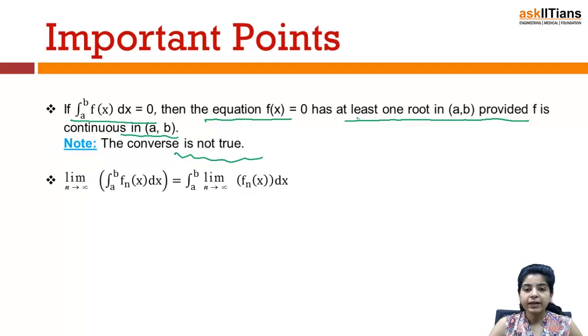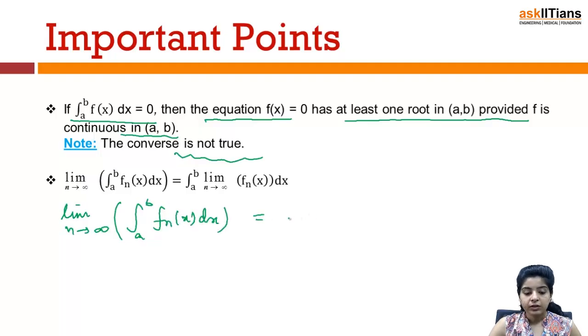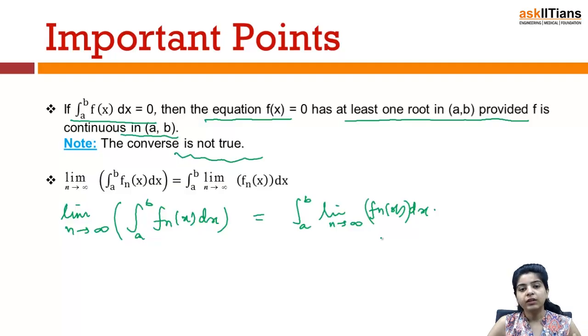Next we have: limit n tends to infinity of integral a to b f_n(x) dx is equal to integral a to b of limit n tends to infinity f_n(x) dx. That basically means that if you have to take a limit of an integral, you can take the limit inside the integral sign, and write it as integral a to b, then limit n tends to infinity of f_n(x) dx, and then perform the action.